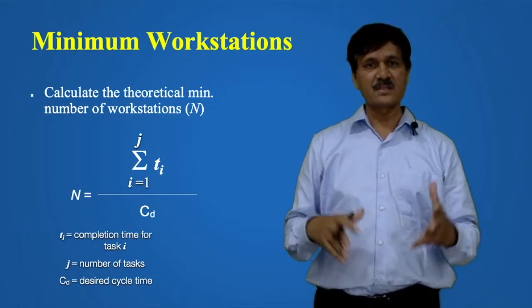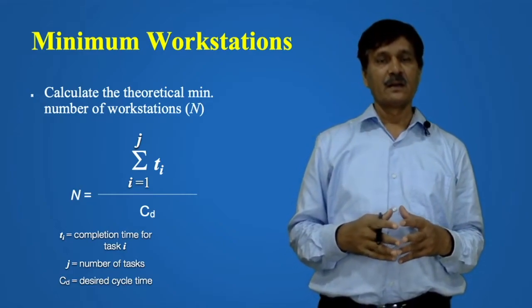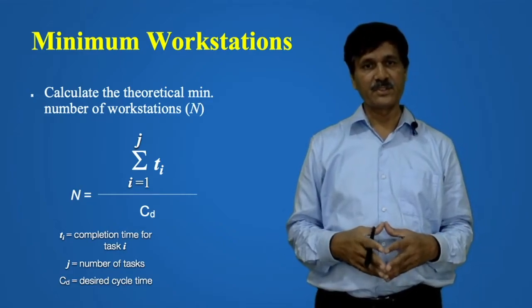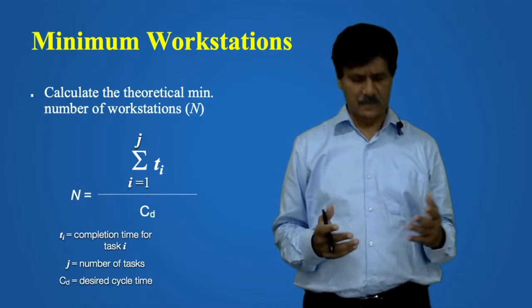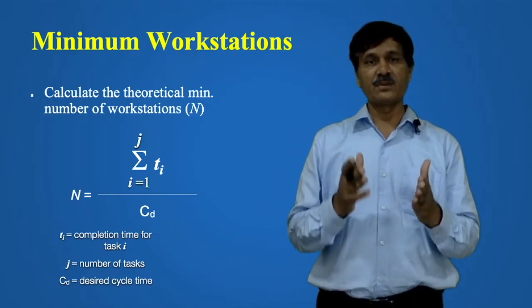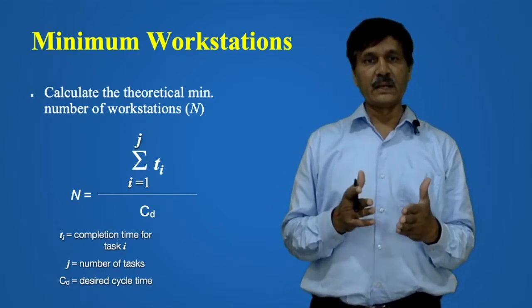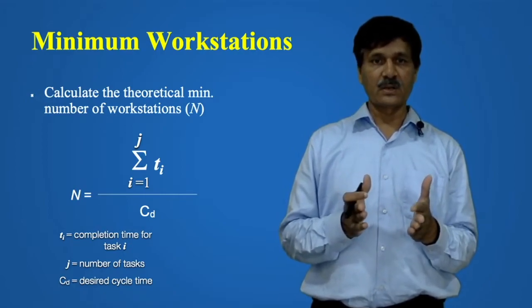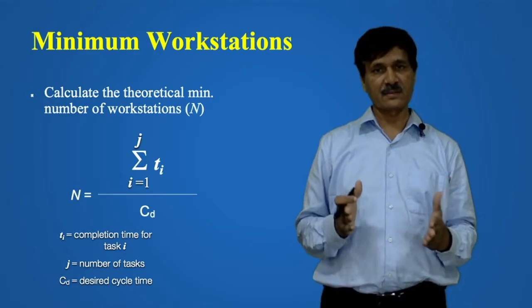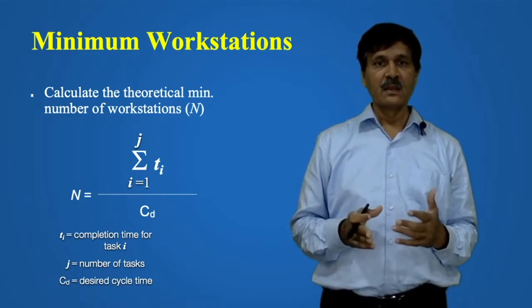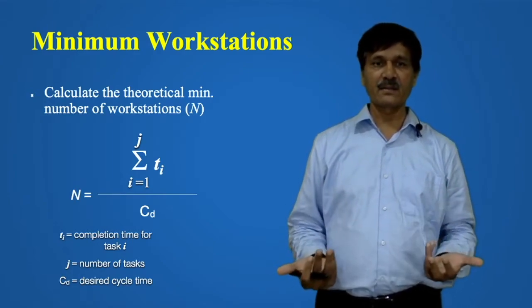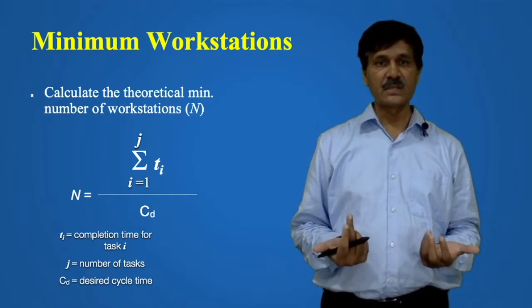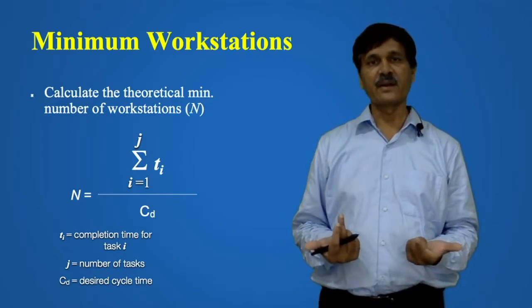So the minimum number of workstations you can calculate by the relationship shown here, that is N is equal to the summation of Ti over Cd, where Ti is the completion time for task i, j is the number of tasks, and Cd is the desired cycle time.